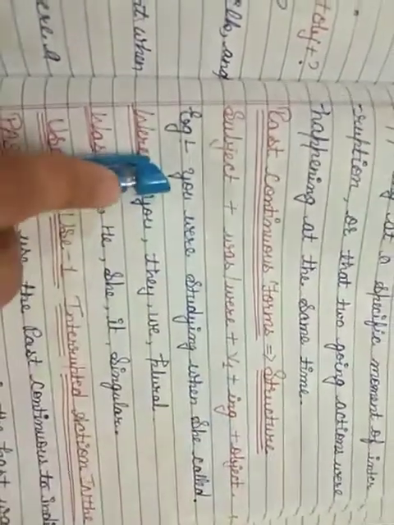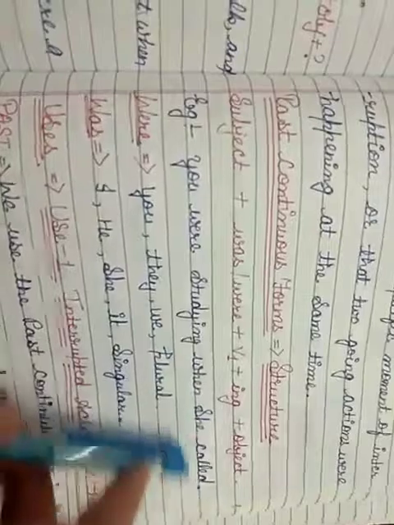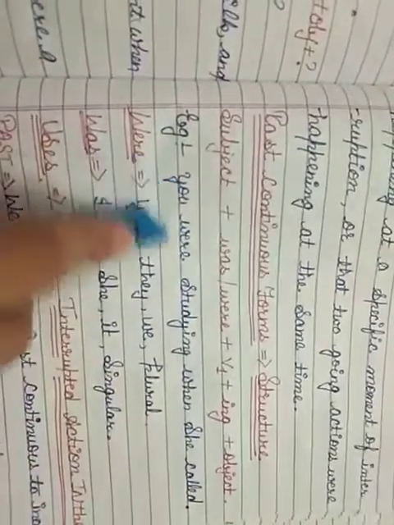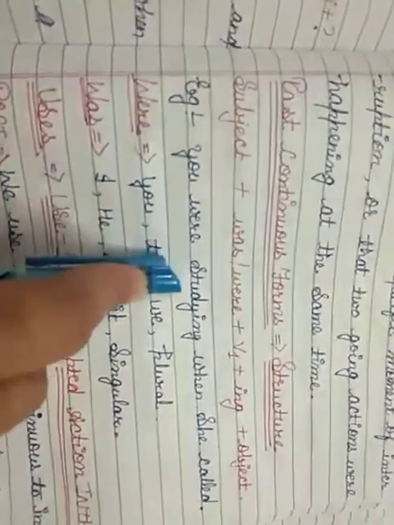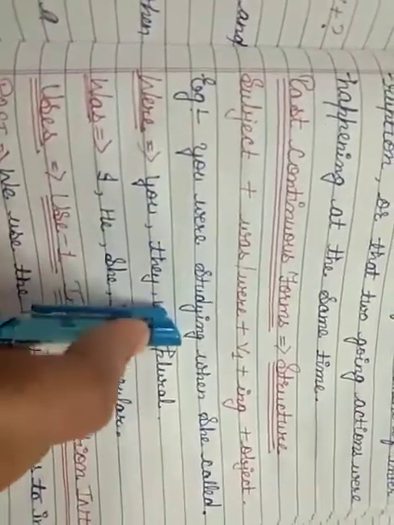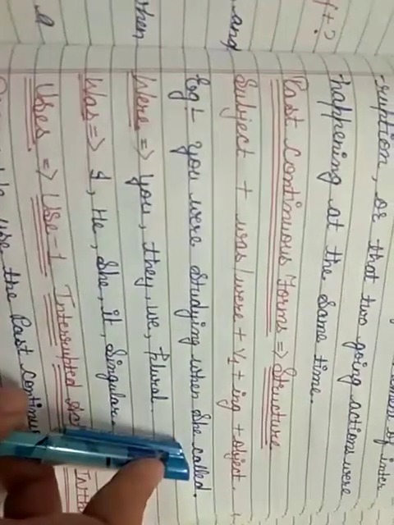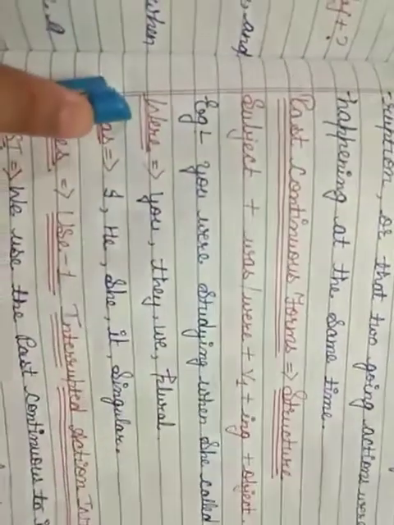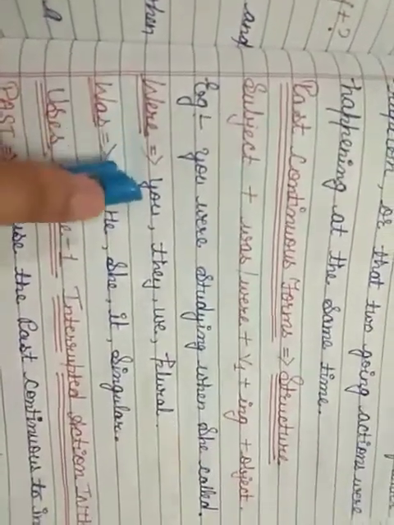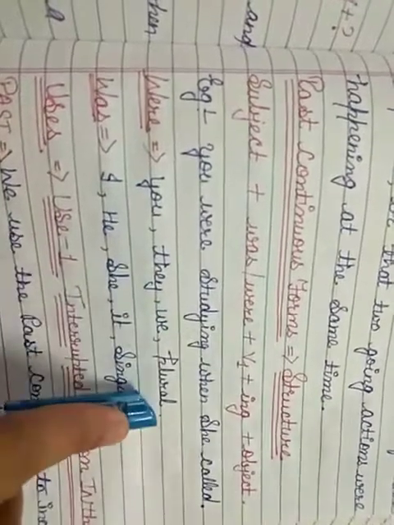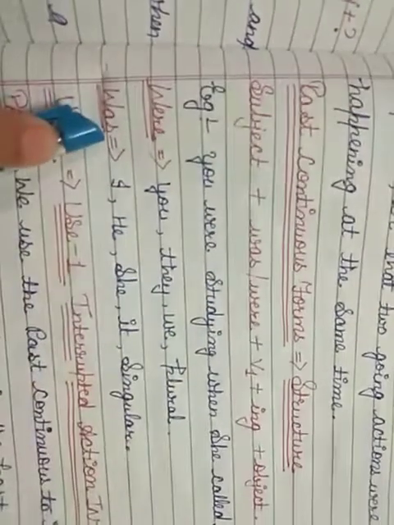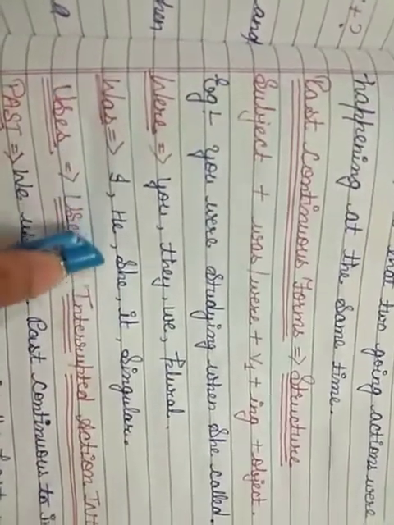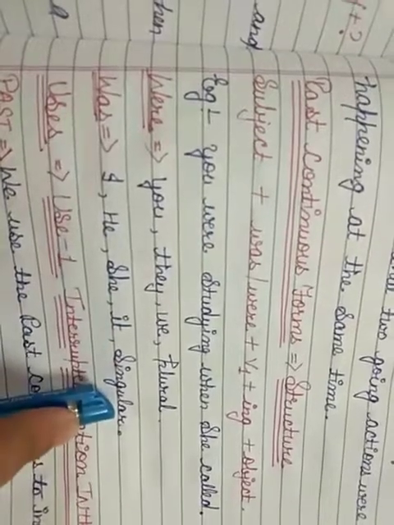For example, you were studying when she called. Here, you is the subject, were is a be verb, study is the first form of the verb with ing, and when she called is the object. Where will we use were? Were we will use with you, they, we and plurals. And was we will use with I, he, she, it and singular. Now let's learn about its uses.